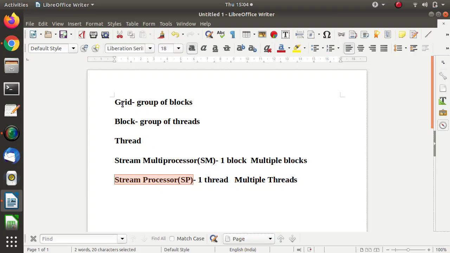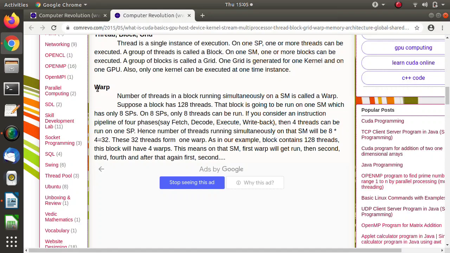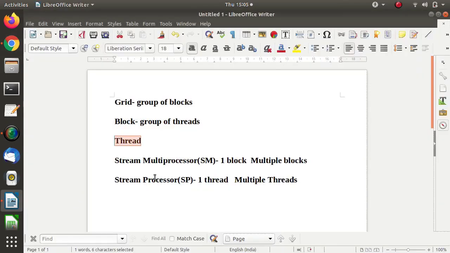Along with that, we have this concept: a grid is a group of blocks. A block is nothing but a group of threads, and a thread is the smallest part of execution or computation. Now we have another concept that is called the warp. This I will explain. So basically, how do we define the warp? The number of threads running simultaneously on an SM, or stream multiprocessor, is called a warp.